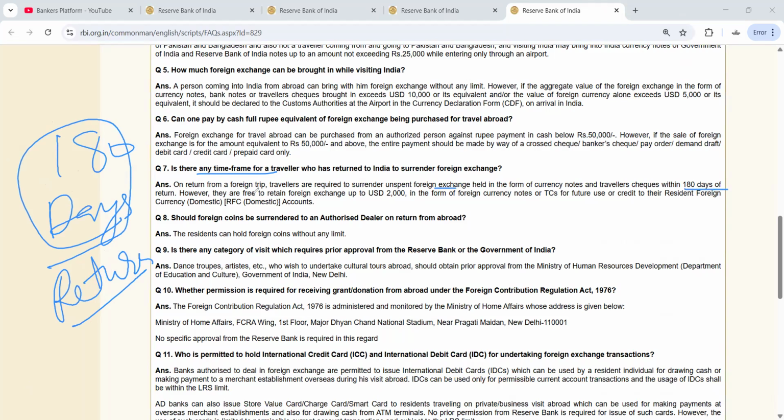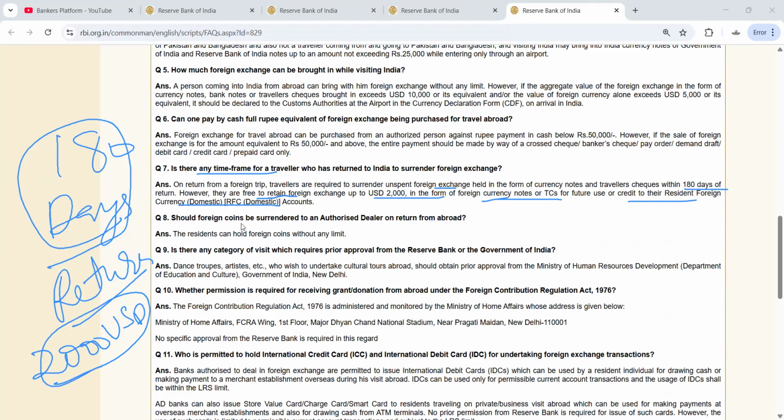Okay. However, they are free to retain foreign exchange up to 2,000 in the form of currency note or traveler check for future use or credit to their resident foreign currency domestic account. Okay. So up to 2,000 USD they can keep, in the form of currency note, traveler check, or they can credit to their RFC account.